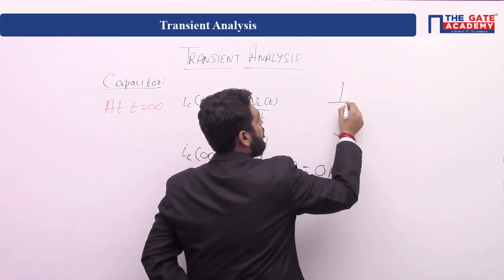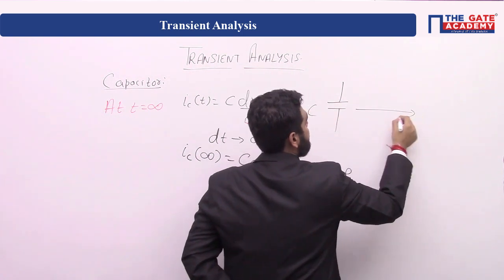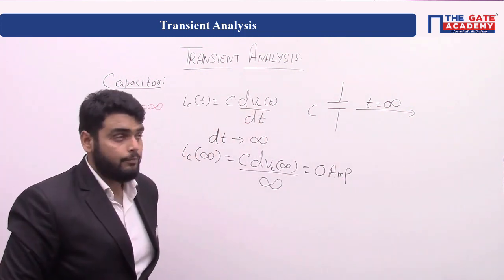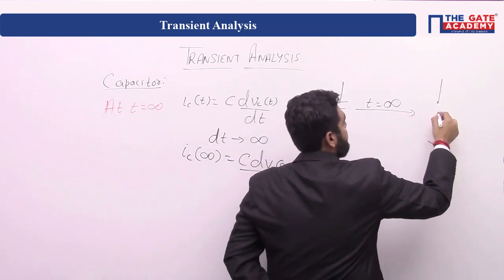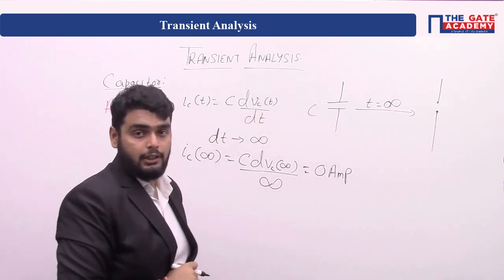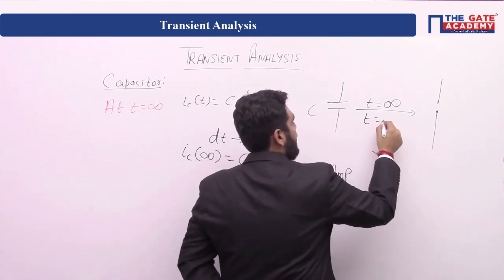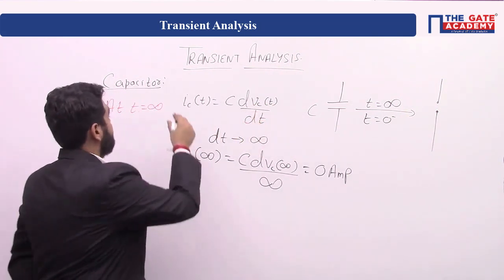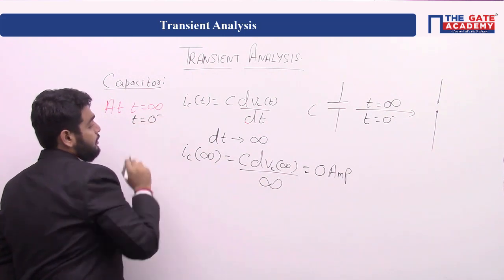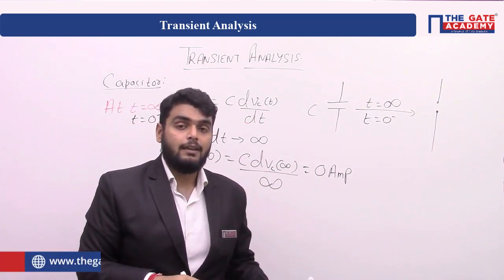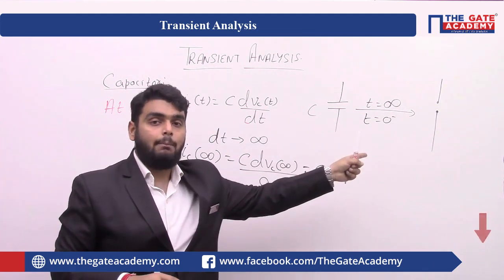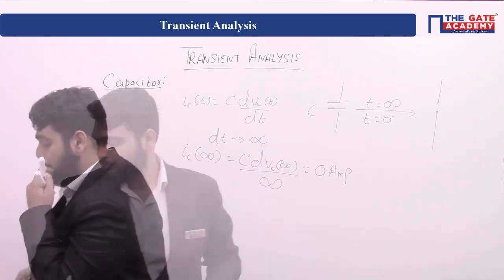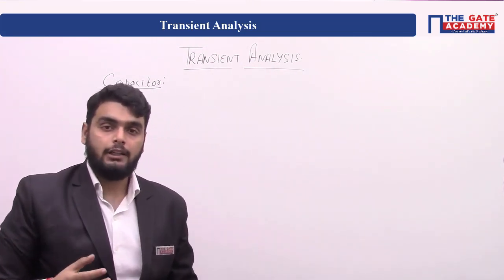So, t equal to 0 plus. Sorry, not 0 plus, t equal to infinity. At t equal to infinity, our capacitor will change into an open circuit. Okay? And also at t equal to 0 minus, because both are the steady state. So, the inductor was behaving like a short circuit at steady state. The capacitor is behaving like an open circuit in a steady state. Okay, remember this.